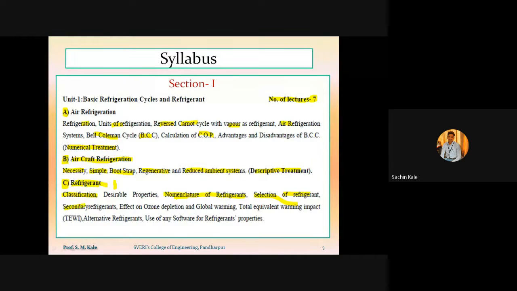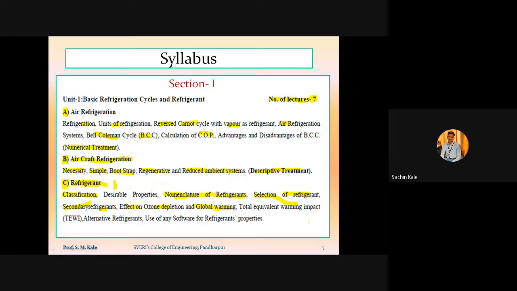Then what is meant by secondary refrigerant? Then the effect of refrigerant on ozone depletion as well as global warming. We know that for chlorofluorocarbon refrigerants, because of leakages of that refrigerant into the atmosphere or environment, it will affect ozone depletion and also cause global warming. How that affects ozone depletion, as well as how it causes global warming, we have to see under this part C.